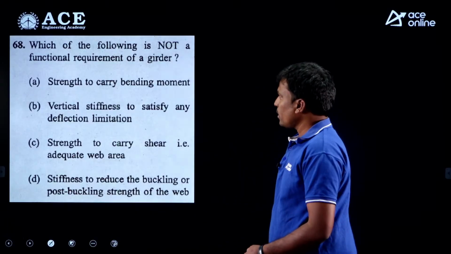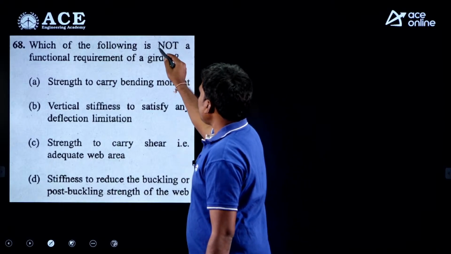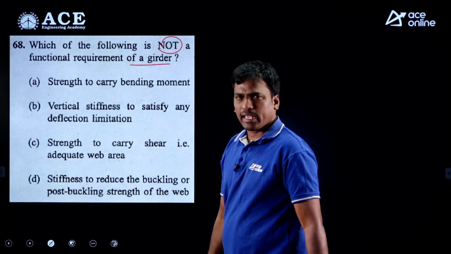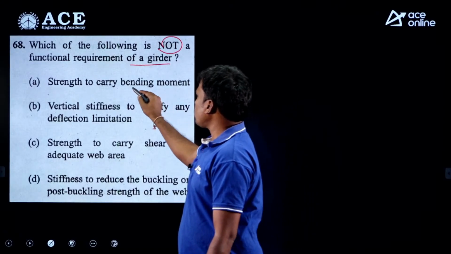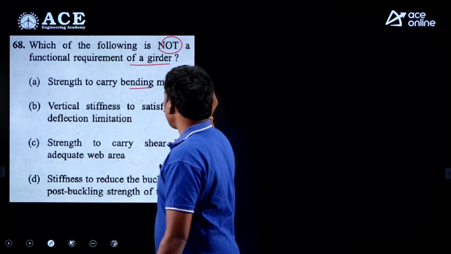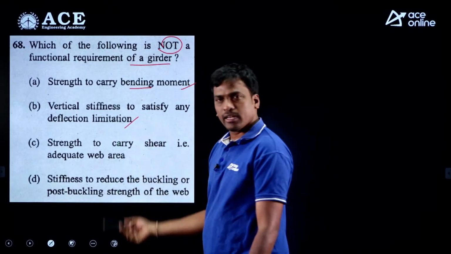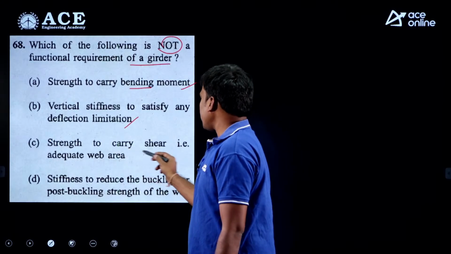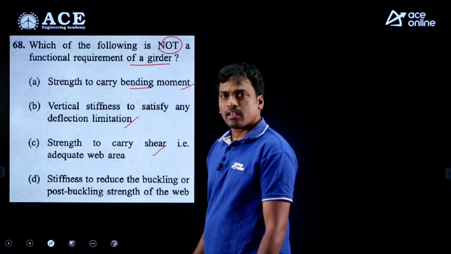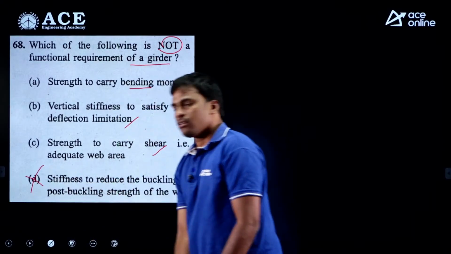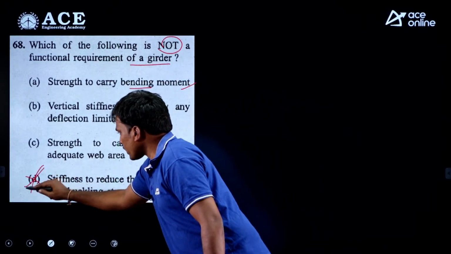Next, which of the following is not a functional requirement of a girder? In a girder, flanges are designed to resist the bending moment. And vertical stiffness to satisfy any deflection limit, yes. And strength to carry the shear, yes. Web resists shear only, right? Then option D is wrong. So D is the correct answer here.